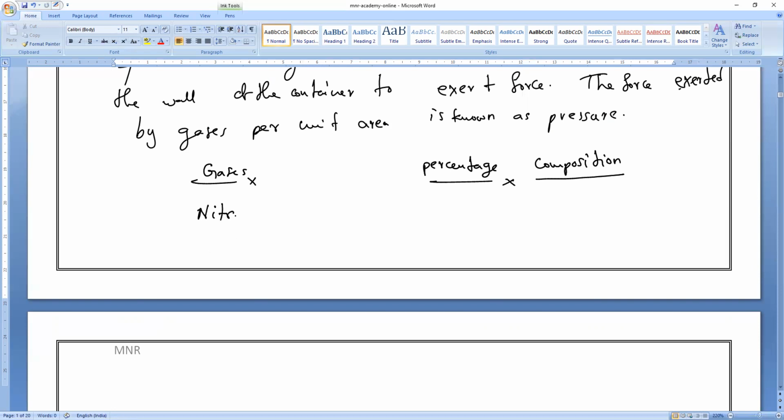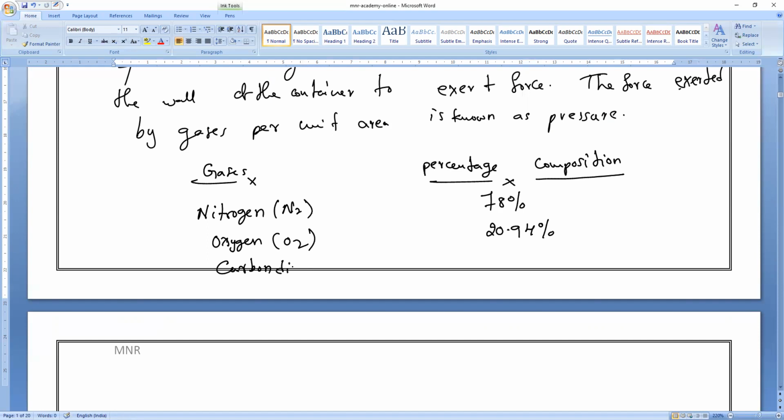First gas, what is the well-known gas for us with the highest composition? Nitrogen, 78%. Next, oxygen, O2, which is approximately 21%, 20.94 we used to say.